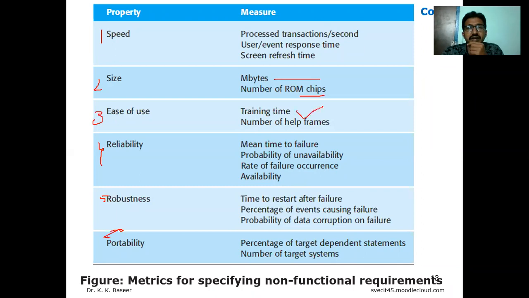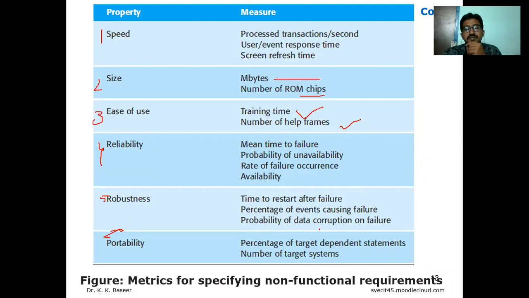Ease of use means whether any training time is required and how many help frames there are. Help frames means that for each and every module in the product, it has to give some help. Reliability talks about the mean time to failure; we will discuss that later. Robustness means it is a strong system.